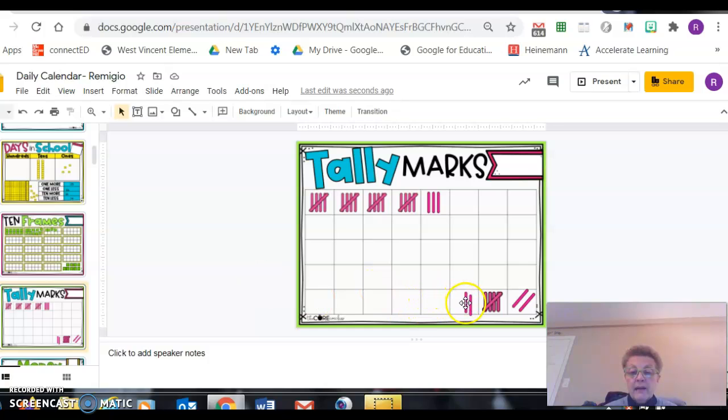And our tally marks. I'm going to move a tally mark right up into this box. And then I'm going to give you a second to count those tally marks. If I'm counting the tally marks, I'm not going to go back and go 1, 2, 3, 4, 5, 6, 7, 8, 9, 10. I know that this is a group of 5, so I can count by 5s. Let's do it together. Here we go. 5, 10, 15, 20. Now we're going to count by ones, 21, 22, 23, 24. Very good.